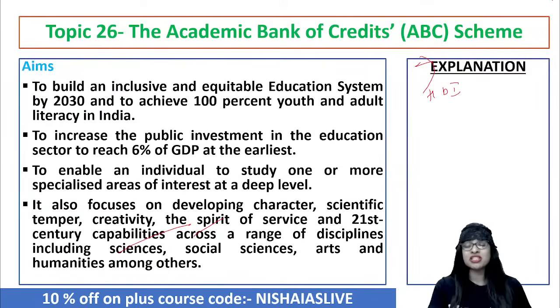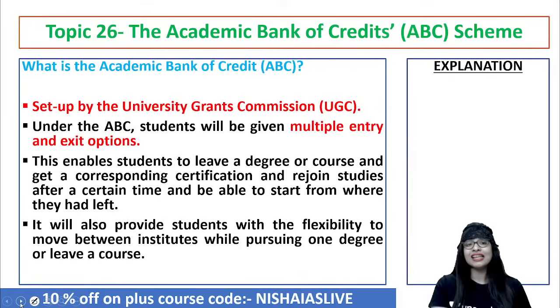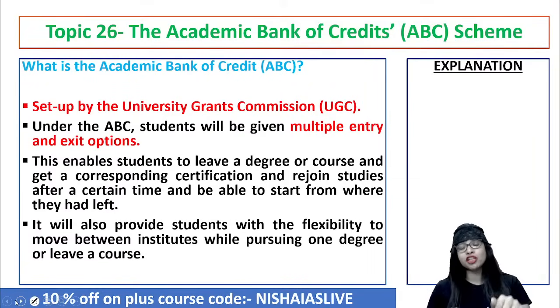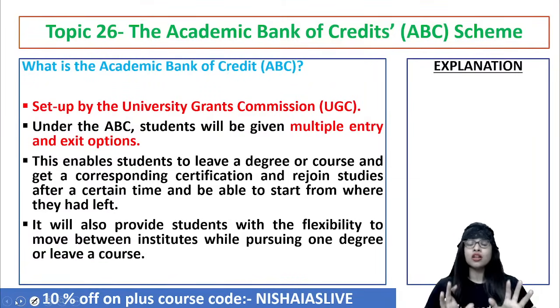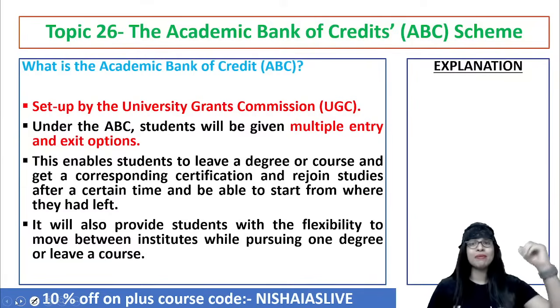So this is something which is a package of so many perspectives, my young officers, and that is why the so-called NEP was brought in. Now, taking into consideration the NEP, we have a new scheme called ABC, the Academic Bank of Credit. So let's quickly have a look into why this was recently notified by the UGC. Though we have the NEP also, why do you think an ABC should be brought in?